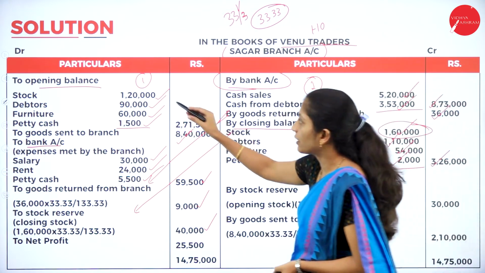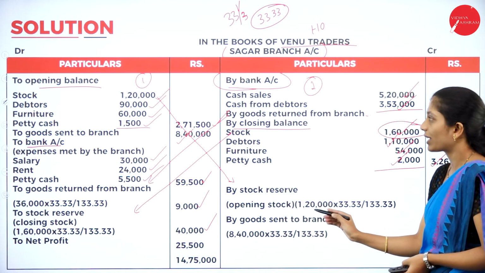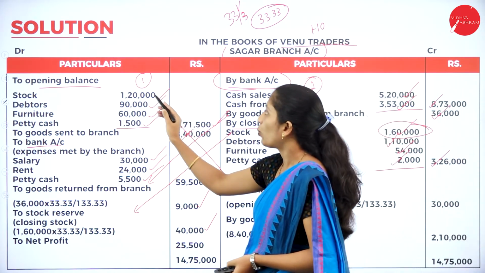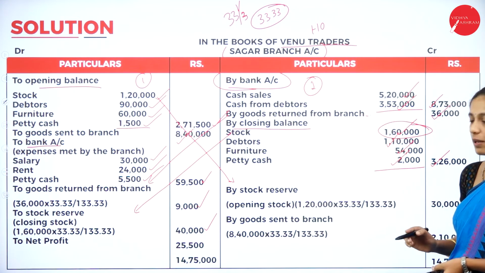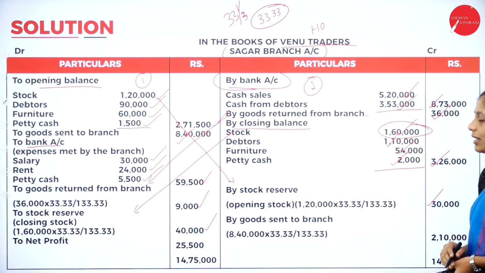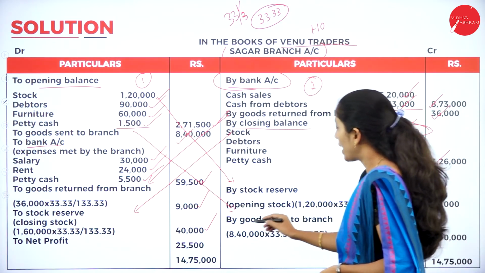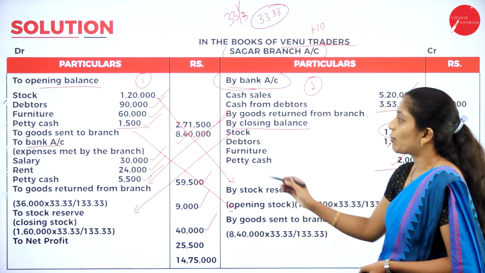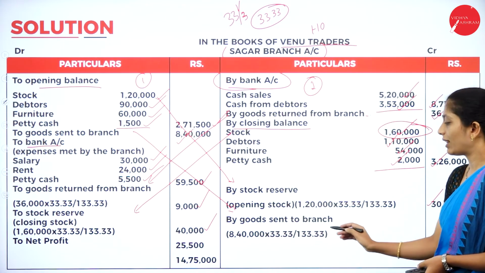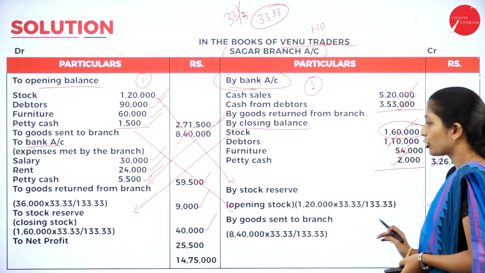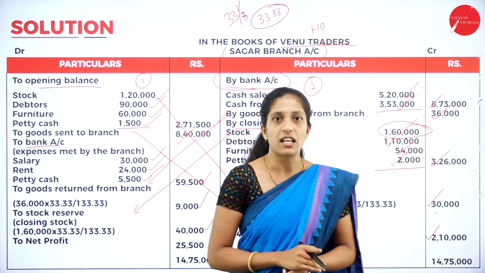So we have to calculate on opening stock. So how to calculate? By stock reserve on opening stock. So what is the opening stock? 1,20,000 into 33.33 divided by 133.33. So you'll get 30,000. In the same way, goods sent to branch. So by goods sent to branch, what is the amount? 8,40,000 into 33.33 divided by 133.33. You will get 2,10,000. Now what you have to do, as usual, you have to balance both the side, and